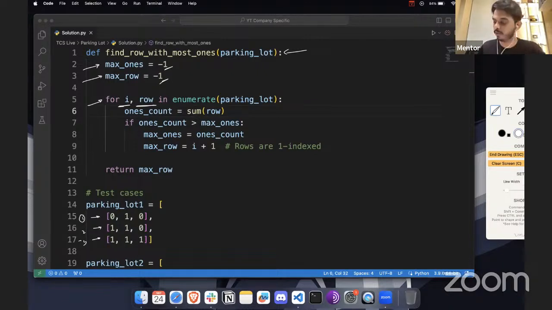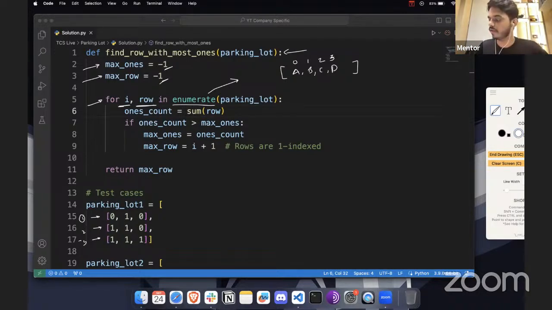Okay, so enumerate, good question. Basically, enumerate is a function in Python which will bind the index and the value. Let me take a simple example of a list, or if you're not familiar with Python, we can call it an array. So if there are elements A, B, C, and D, and as you know, each array or list in Python starts with indexing from 0, 1, 2, 3. By default, the indexing starts from 0.